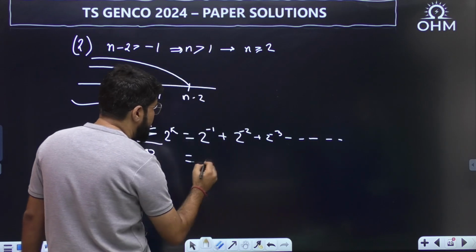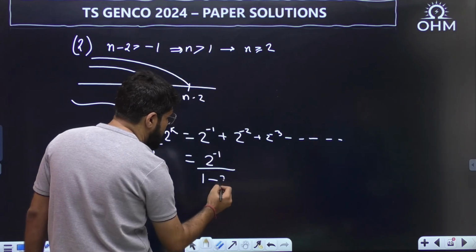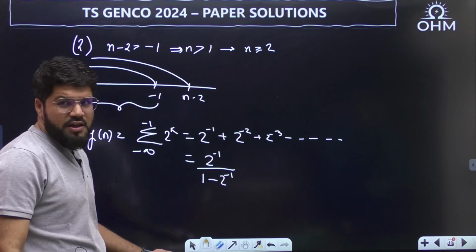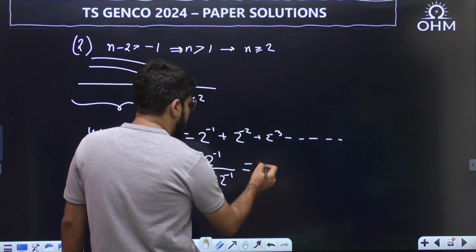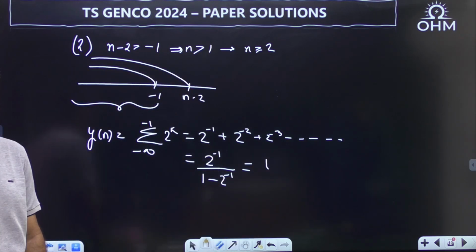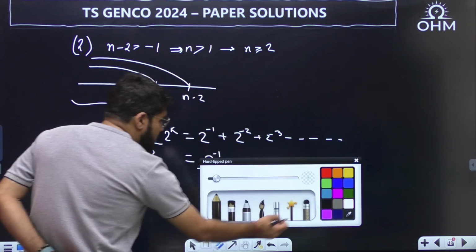Again a GP is coming. First term 2 power minus 1, common ratio also 2 power minus 1, which is half, so mod r less than 1 is satisfied. Half upon 1 minus half, that is also half, so half upon half is 1. So how can I write down the answer, dear?